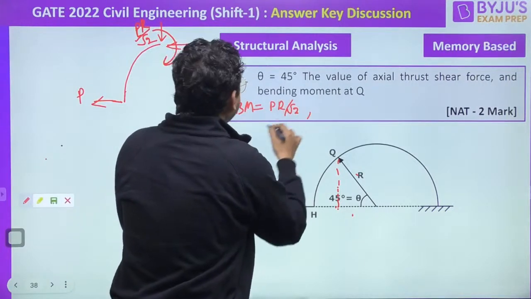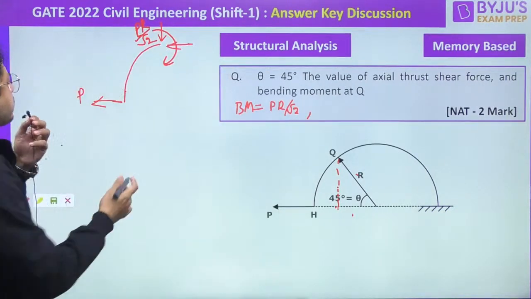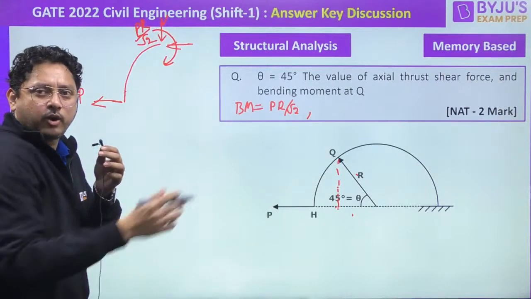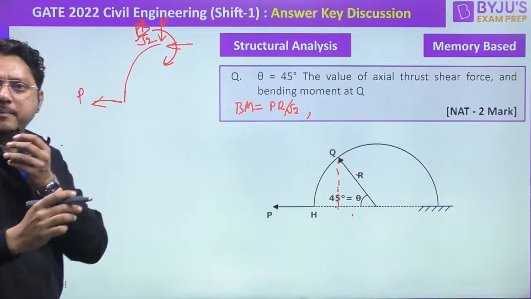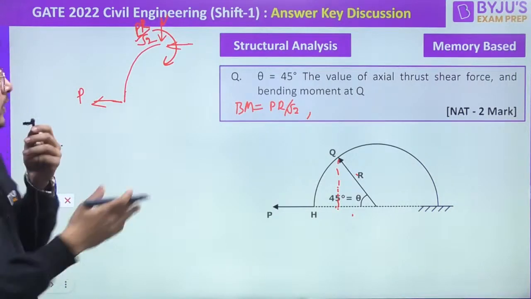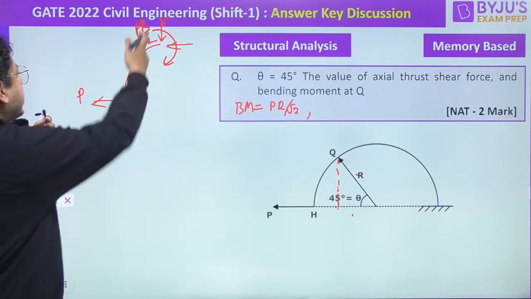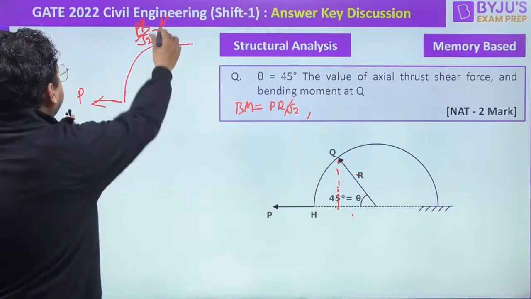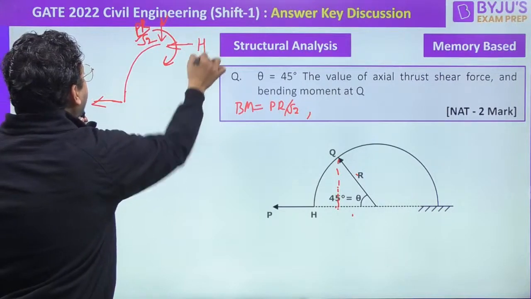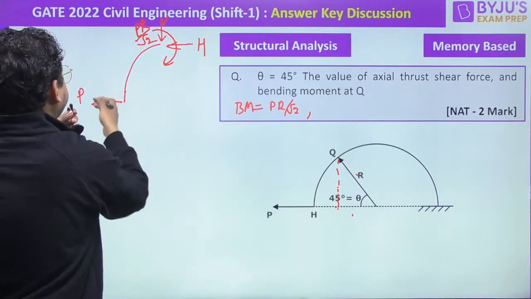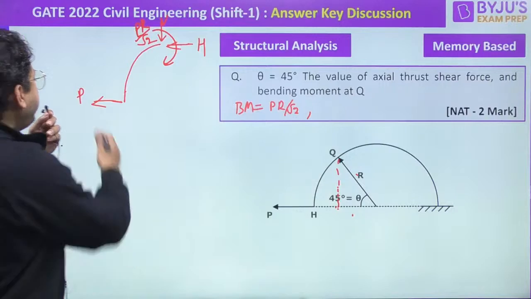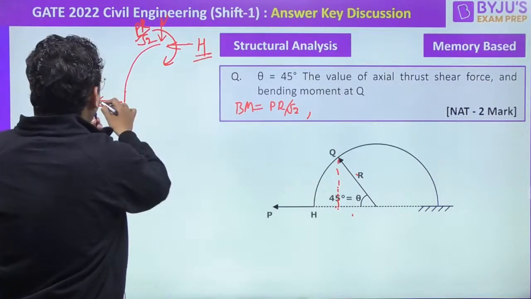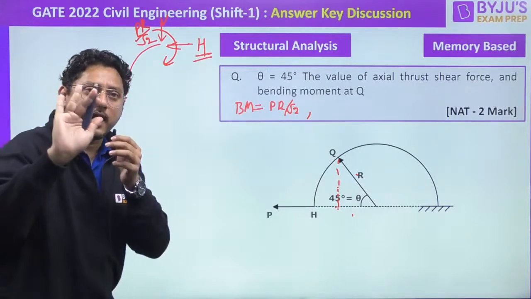Right? Then another one he's asking is the axial force. What is the axial force here? If you see, this vertical will not exist from the equilibrium. So the vertical will become 0. Now, if it is 0, you have only the horizontal one. And what is the value of horizontal? That is nothing but P. Correct or not?